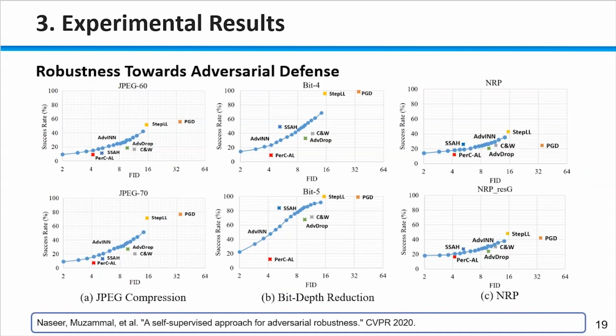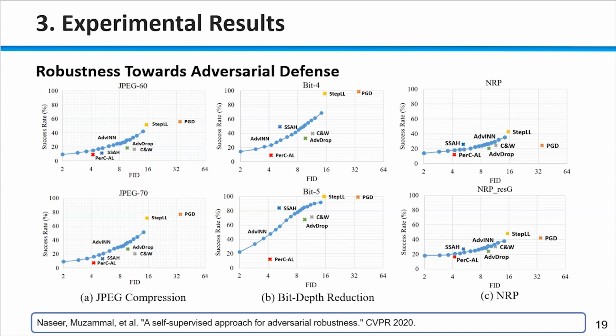Adversarial defenses aim to correct the prediction of the classifier and output the benign label, and robustness reflects the effect of adversarial attacks. The higher the success rate, the more robust the adversarial attack. To test the robustness of adversarial examples generated by ADD-IN, we choose two transform-based methods, JPEG compression and bit depth reduction, and one purification-based method, NRP.